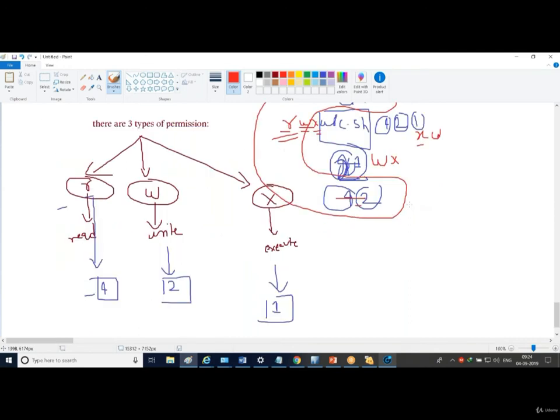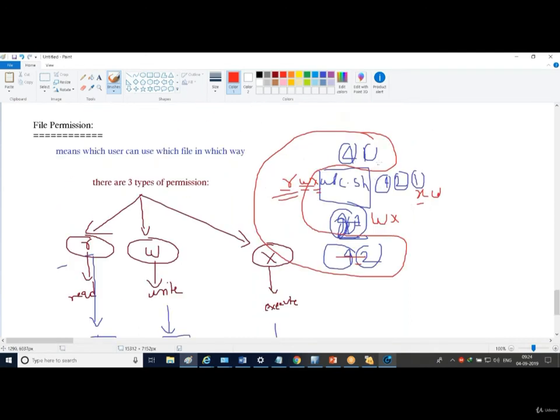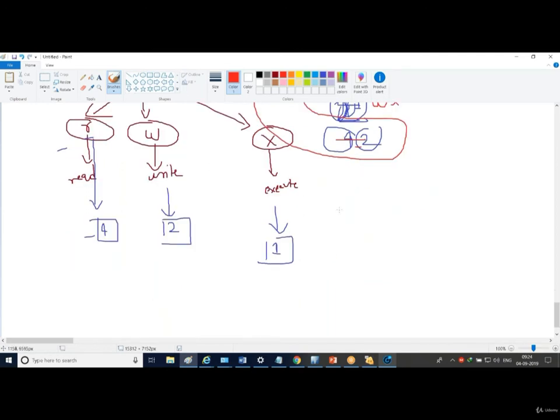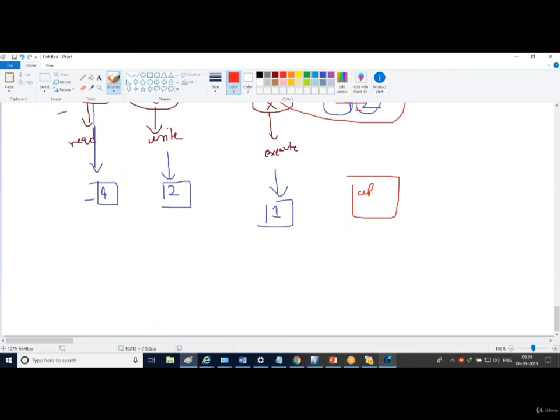Sometimes they not only write like this, they will put the summation, like addition. For example, there is a file, the file name is abc.sh, and I can write that it is a read-only file and you can write also. So this is one way of writing. Another way of writing is 4 and 2, but there is another way as well. Somebody can write 6. While reading 6, you will understand, okay, they are adding these. So there is a third way of writing the same.